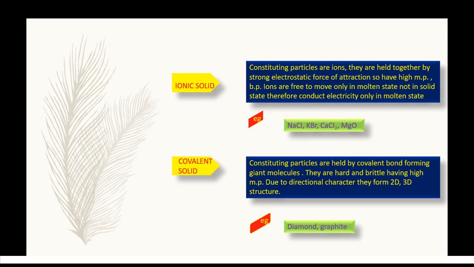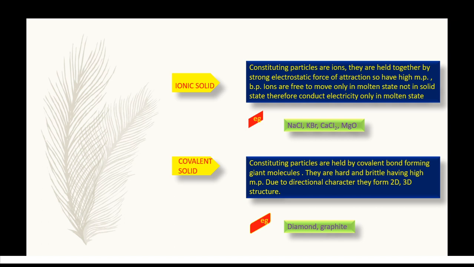Now come to the ionic solids. In ionic solids, the constituting particles are ions. For example, potassium bromide, sodium hydroxide, calcium chloride, calcium fluoride, etc. are ionic solids. They contain ions. That's why they are called ionic solids.